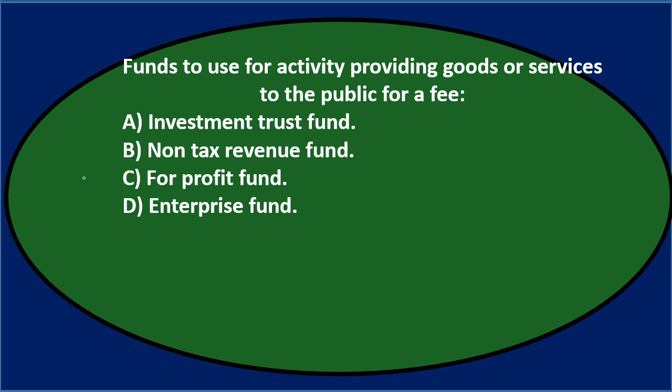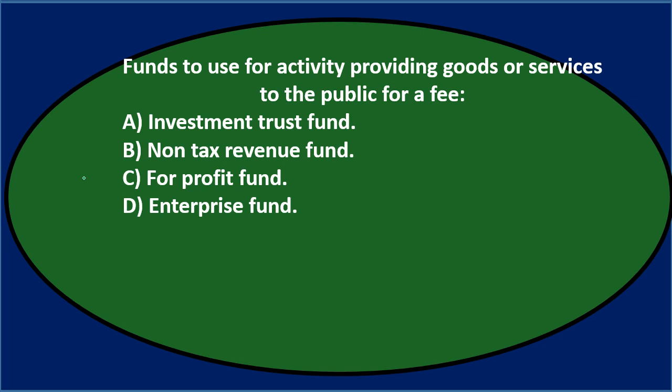Next question. Funds to use for activity providing goods or services to the public for a fee. Either A, investment trust fund, B, non-tax revenue fund, C, for-profit fund, or D, enterprise fund. Let's go through this again using the process of elimination.